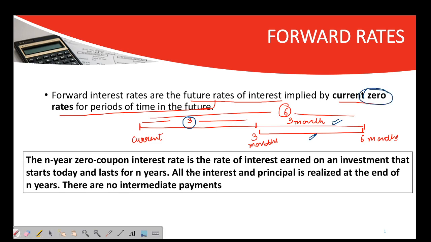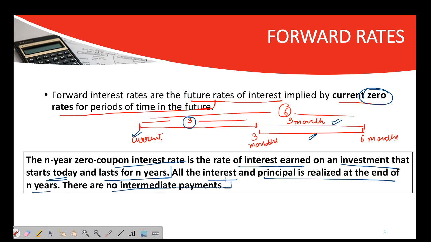Now what is zero interest rate? You must have heard about the zero coupon bond, right? So zero rates have come from that bond only. The n-year zero coupon interest rate is the rate of interest earned on an investment that starts today and lasts for n years. All the interest and principal is realized at the end of n years. There are no intermediate payments.